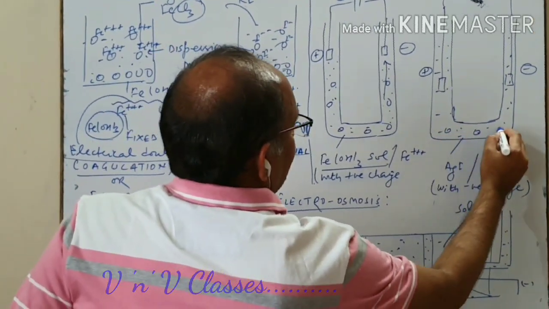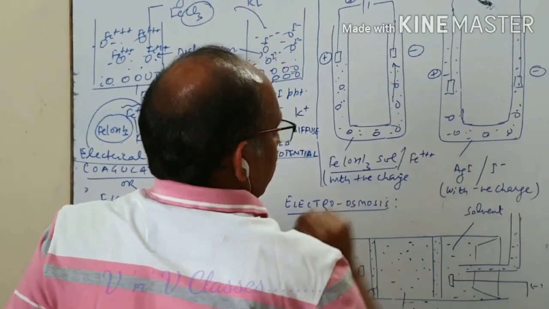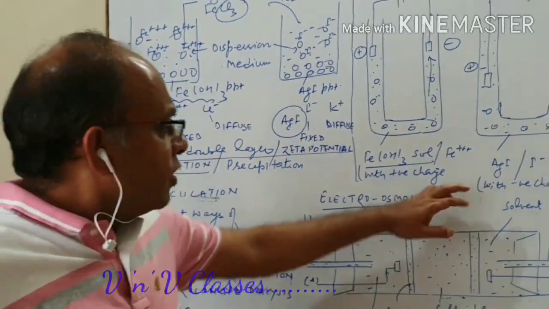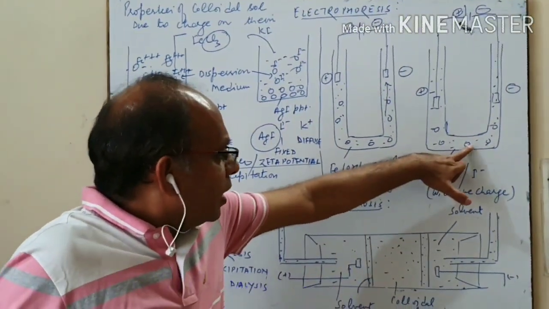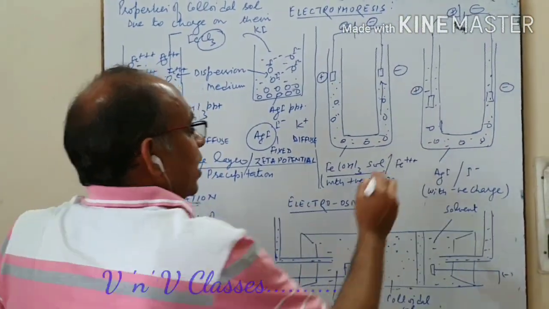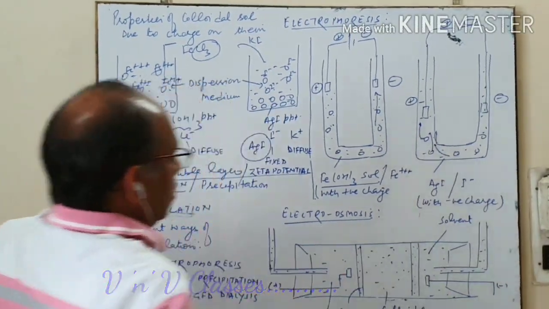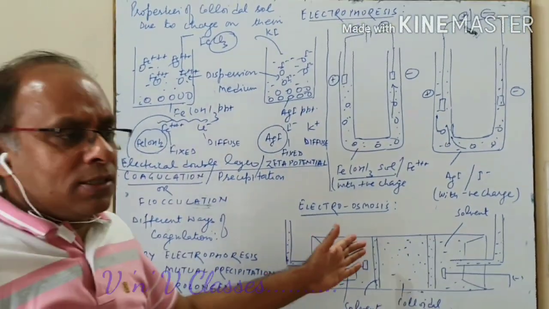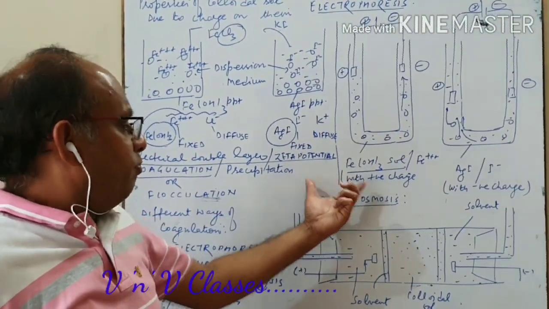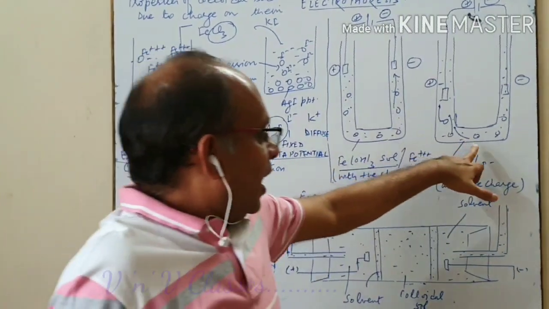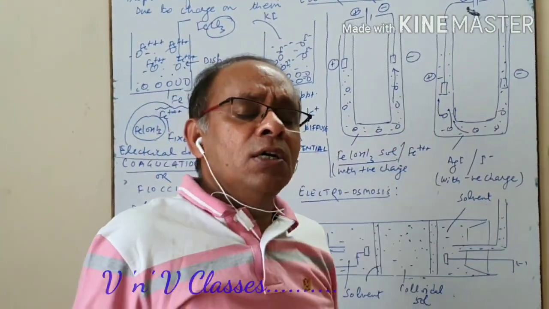These are the colloid particles of silver iodide. Now on passing electricity, since the colloid particles have negative charge, they move towards the positive plate. So this is electrophoresis. If the colloid particles have positive charge, they move towards the negative plate. If negative charge, they move towards the positive plate.